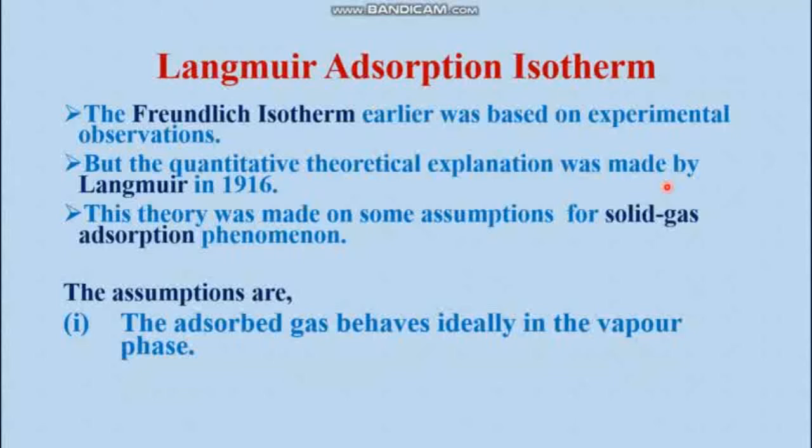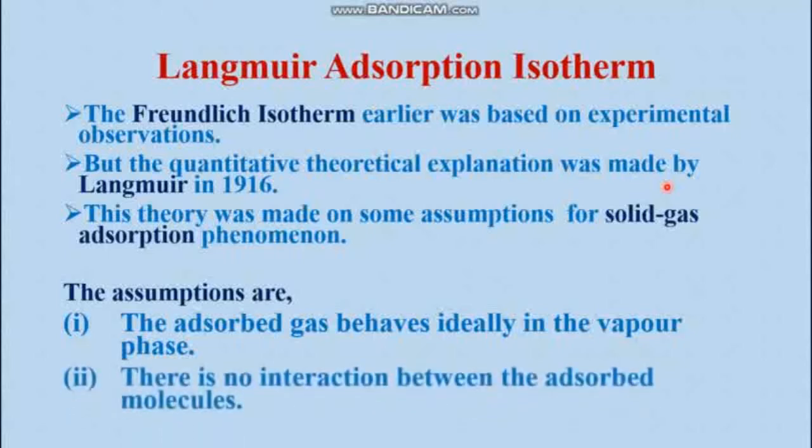That means they behave ideally. After adsorption, they are coexisting with each other on the surface of the adsorbent. Now after adsorption also, they are not making any kind of interaction with each other. That means there is no interaction between the adsorbed molecules.